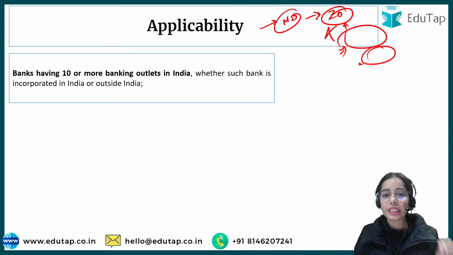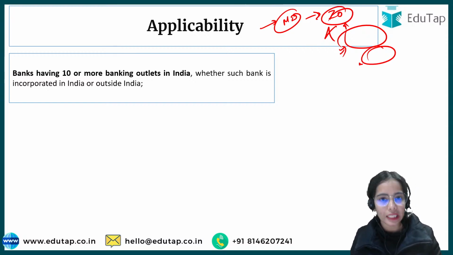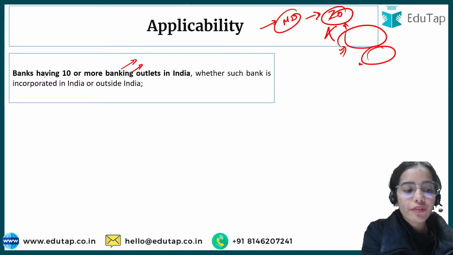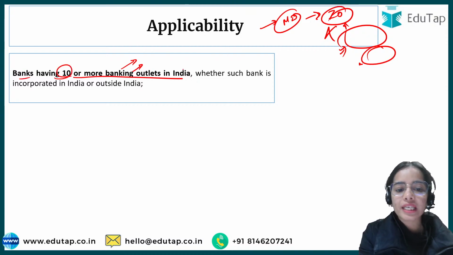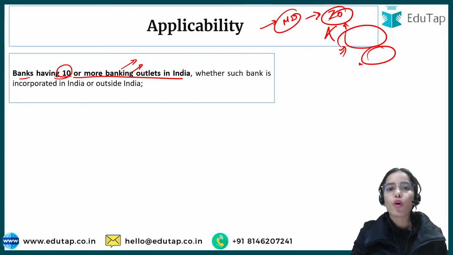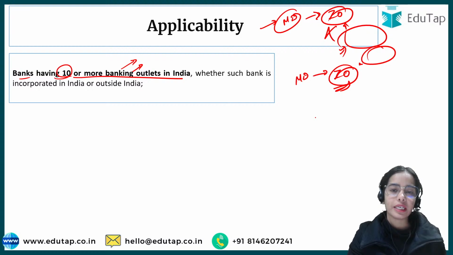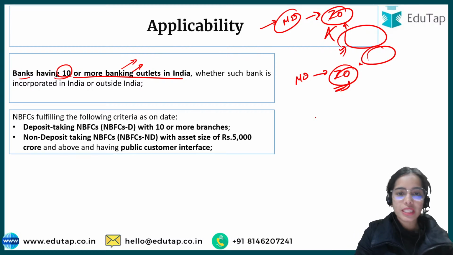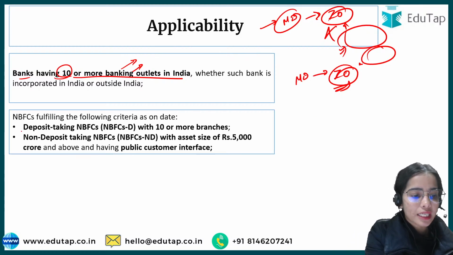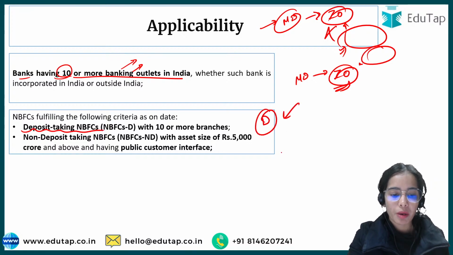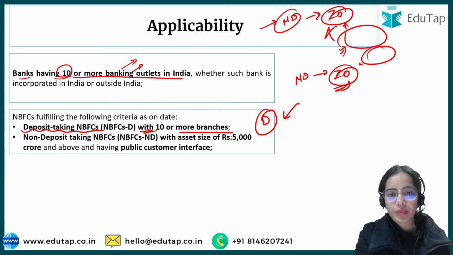So banks having 10 or more banking outlets in India, okay, whether they are foreign banks or Indian banks, if they have 10 or more banking outlets in India, they have to follow the master direction of the internal ombudsman. They have to hire an internal ombudsman. NBFCs that fulfill the criteria, that is, if they are deposit taking NBFCs, that means they are taking deposits from the public and have 10 or more branches, they have to keep an internal ombudsman.